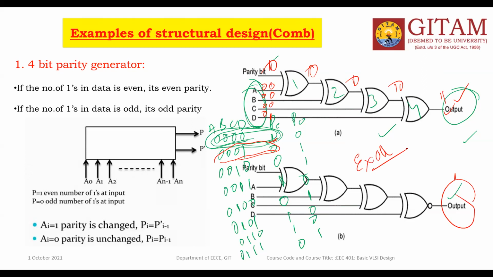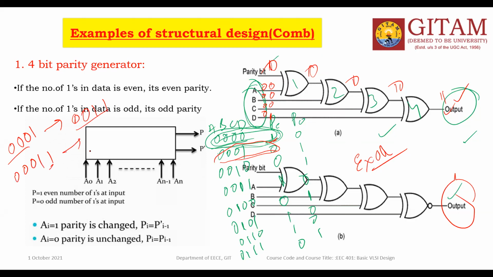Parity is an additional bit which must be sent along with the data, and at the output side we check whether the same parity is received or not. For example, if you send 0, 0, 0, 1 data without parity, and at the output you got 0, 0, 1, 1, how do you know whether the transmission is correct? If you send the parity bit also along with 0, 0, 0, 1 and 1, this is the external parity bit.